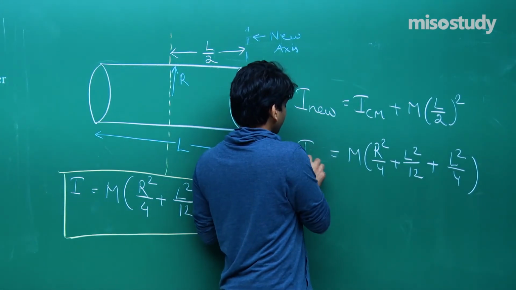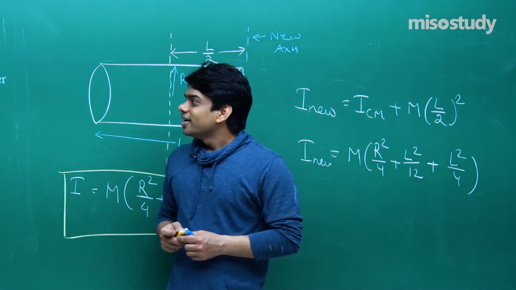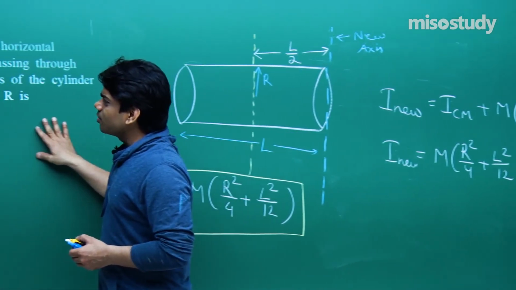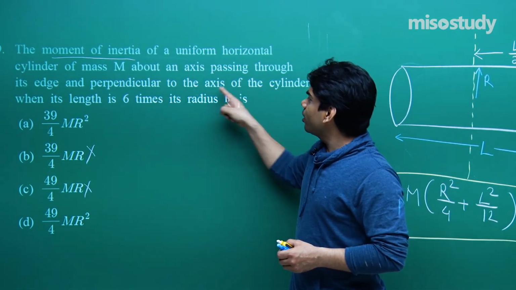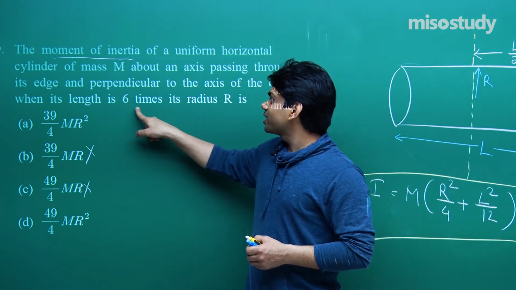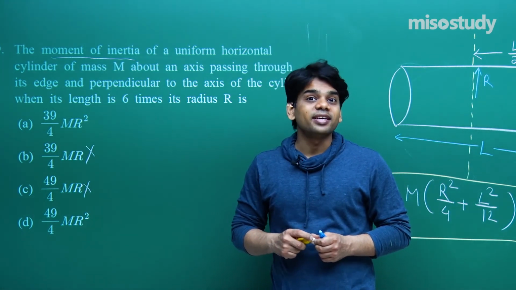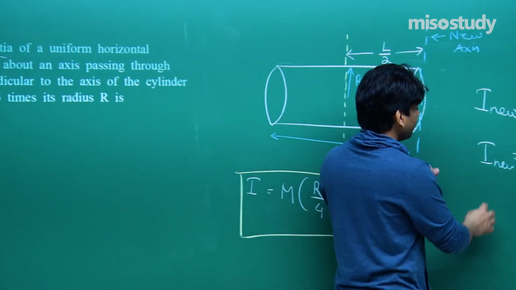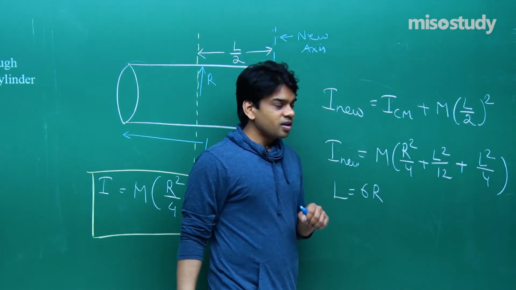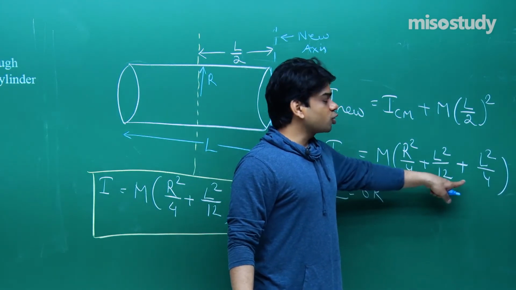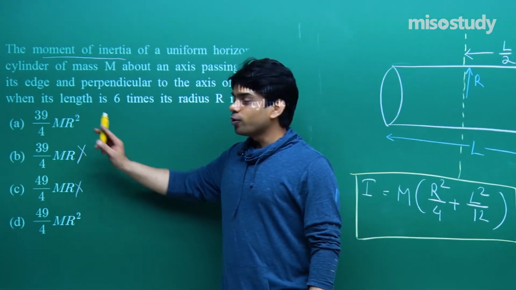We got I, the moment of inertia about the new axis. This is what we have got. Now I about the new axis is in terms of R and L. You see here it's given that perpendicular to the axis of the cylinder, its length is 6 times its radius R, so we can write that L is equal to 6R. You have to only substitute L equals 6R, and since the answer is given in terms of R, we need to eliminate L.